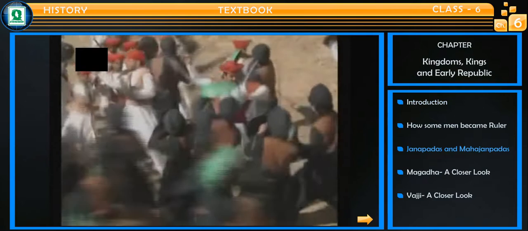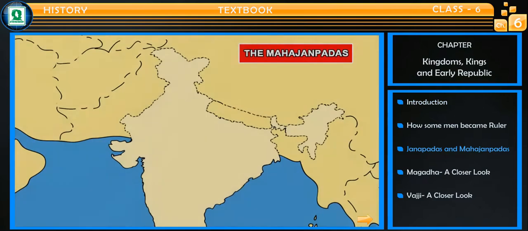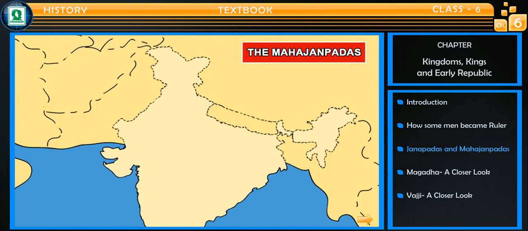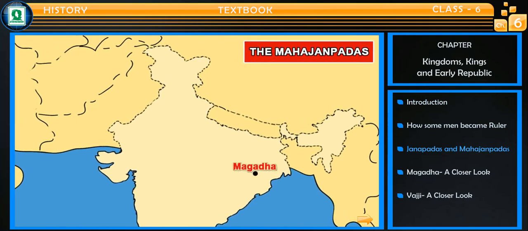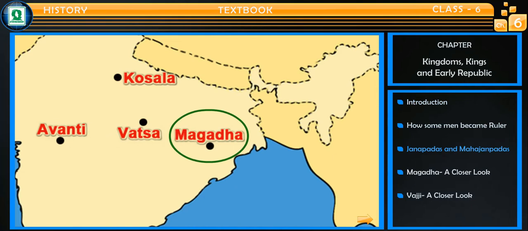These 16 Mahajanapadas were continuously fighting with one another to capture each other's territory. As a result, only 4 powerful Mahajanapadas survived. These were Magad, Vatsa, Avanti, Kosala. But in the course of time, Magad emerged as the most powerful kingdom of this period.